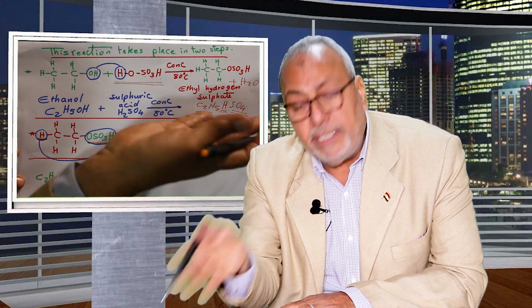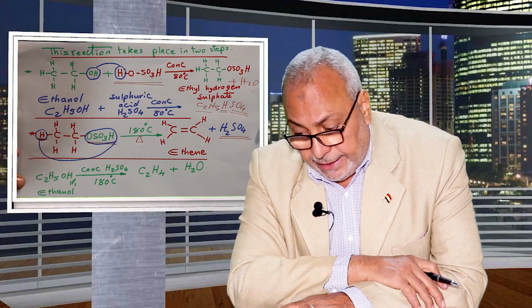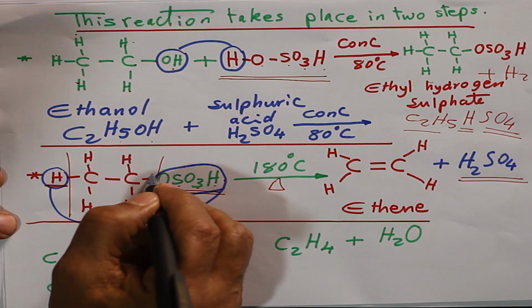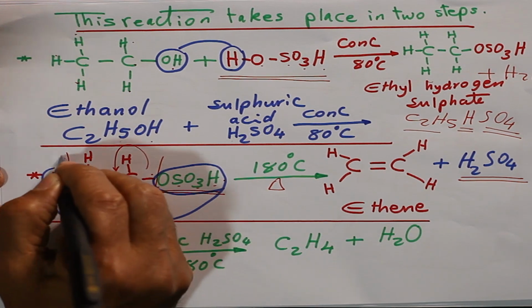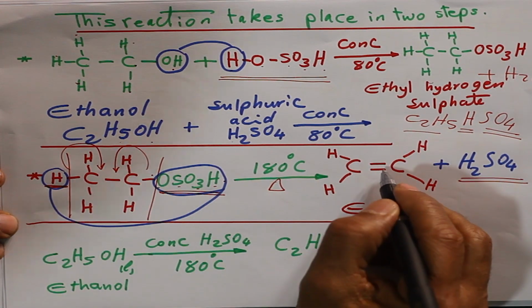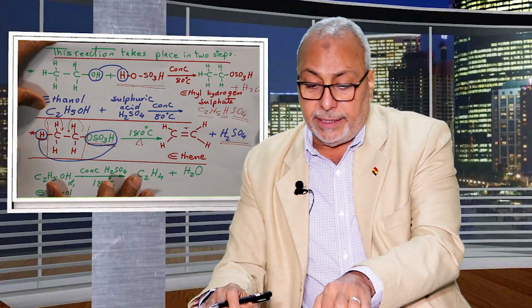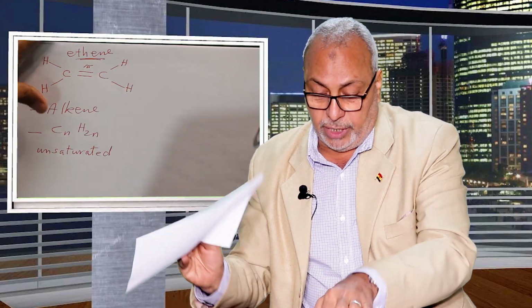It helps the reaction and goes out at the end. H with OSO3H, one electron, so they form a double bond, a pi bond is formed. We can write this reaction again together.